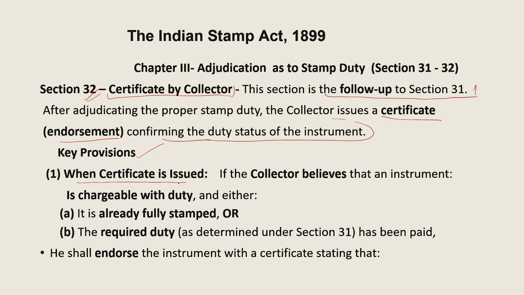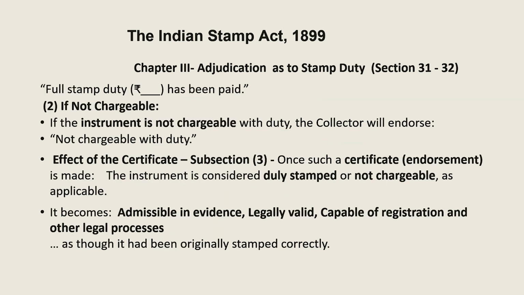When the collector issues the certificate, if the collector believes that an instrument is chargeable with duty and either it is already fully stamped or the required duty as determined under section 31 has been paid, he shall endorse the instrument with a certificate. What he endorses on that certificate is that full stamp duty, whatever is on that instrument, has been paid.